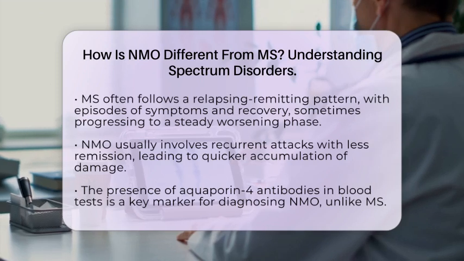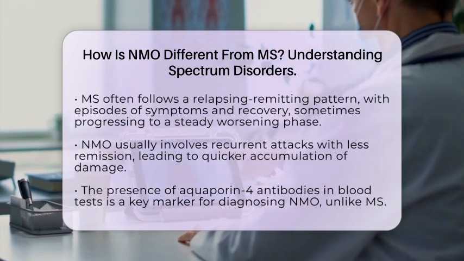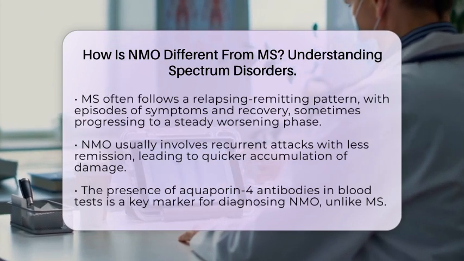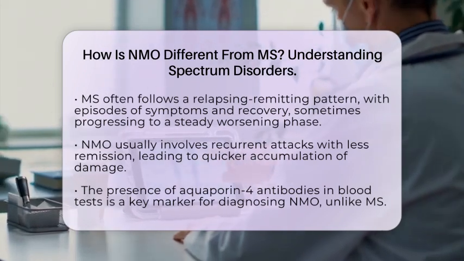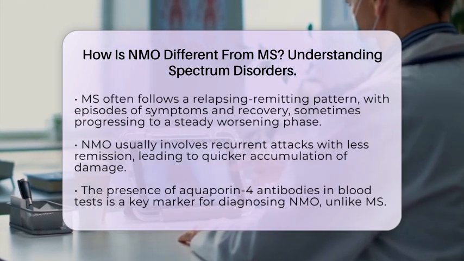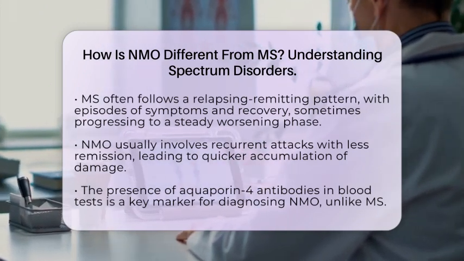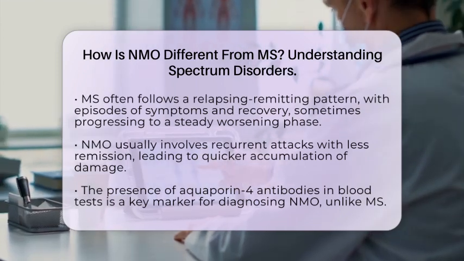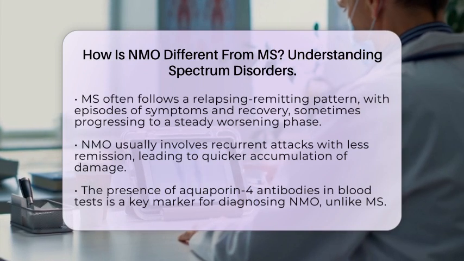A crucial diagnostic difference is the presence of aquaporin-4 antibodies. These are specific proteins found in the blood of most people with NMO. They help identify NMO and distinguish it from MS, which usually does not have these antibodies. Blood tests and MRI scans are essential tools for accurate diagnosis.